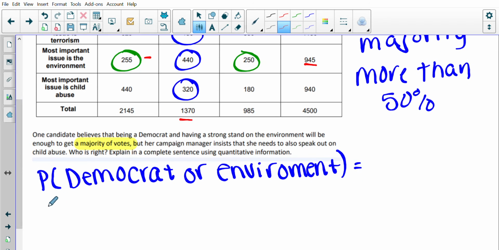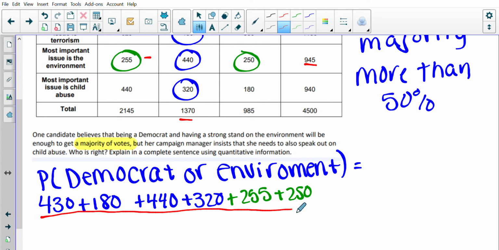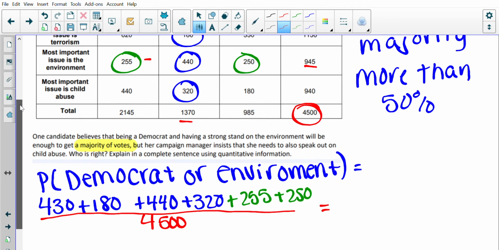So if we add up all the Democrats, it's 430 plus 180 plus 440 plus 320 plus 255 plus 250, okay? And then we're going to divide that by the total amount of all the people. That's one way to do it.